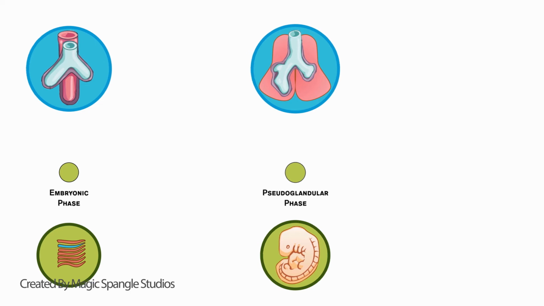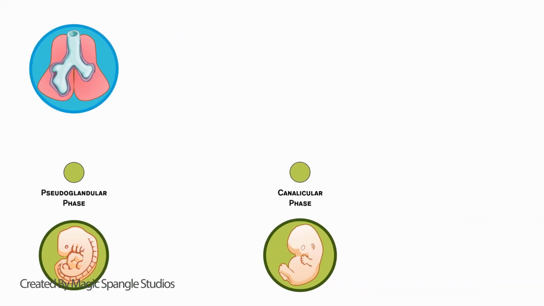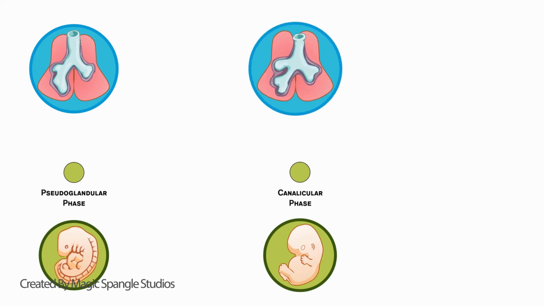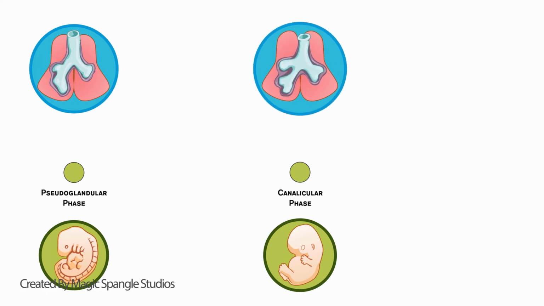Taking approximately 25 weeks of gestational age is the canalicular phase that establishes the air-blood barrier that permits oxygen to enter the blood and carbon dioxide to exit respiratory capillaries into the lungs for exhalation.